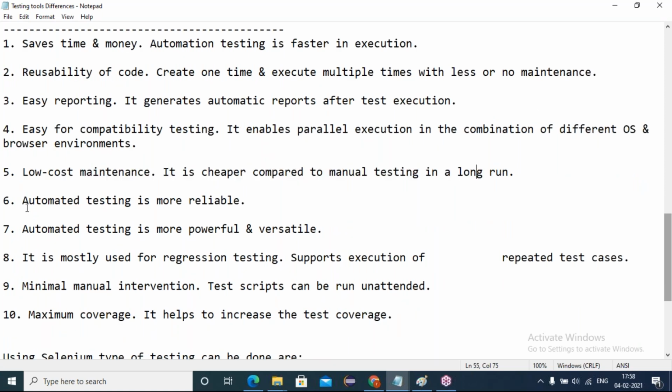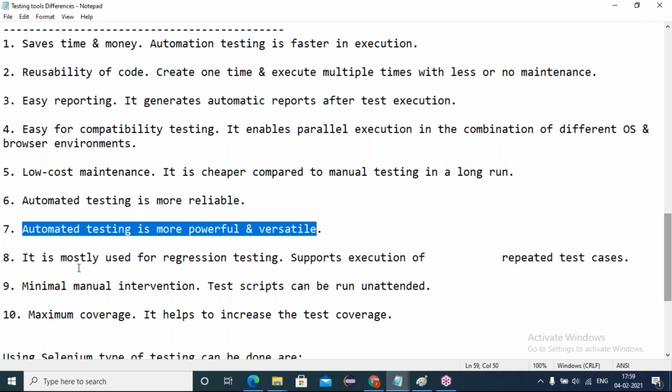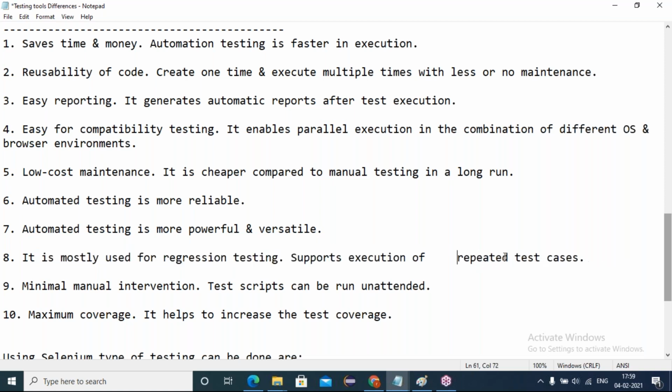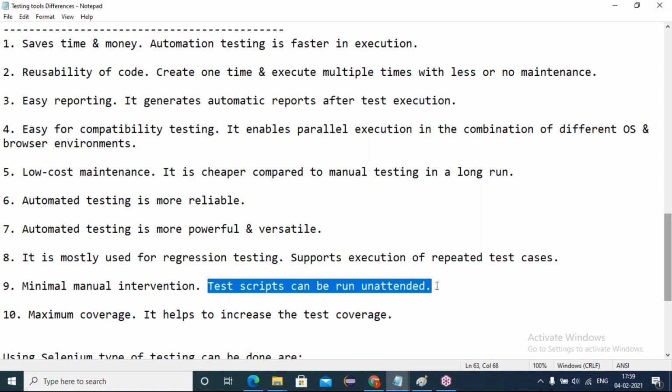So friends, nowadays in a maintenance project, we keep on developing, maintaining, testing, maintaining, testing. It keeps going on. So automated testing is more reliable, powerful and versatile. It is mostly used for regression testing, support execution, and repeated test case executions. Minimal manual intervention: test scripts can be run unattended.